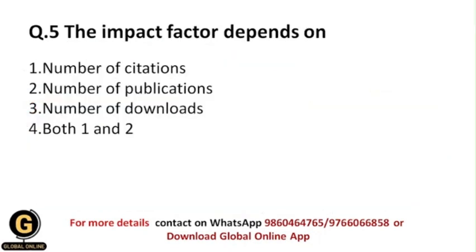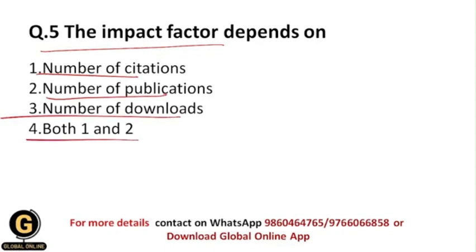Next is, the impact factor depends on. So on what things does impact factor depend? Whether number of citations, number of publications, number of downloads, or both 1 and 2. So students, if we see the definition of impact factor, or if we calculate the impact factor, then we divide the number of times articles are cited in the last 2 years by the total number of publications in these 2 years.